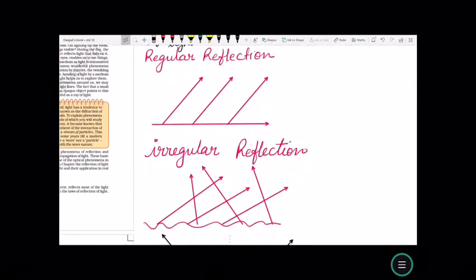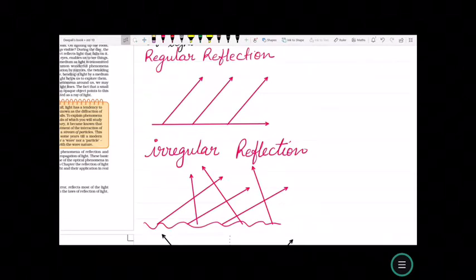The regular reflection occurs when a parallel beam of light is incident on a shining plane or smooth surface and the beam remains parallel after reflection in a specific direction. Such reflection of light is called regular reflection.